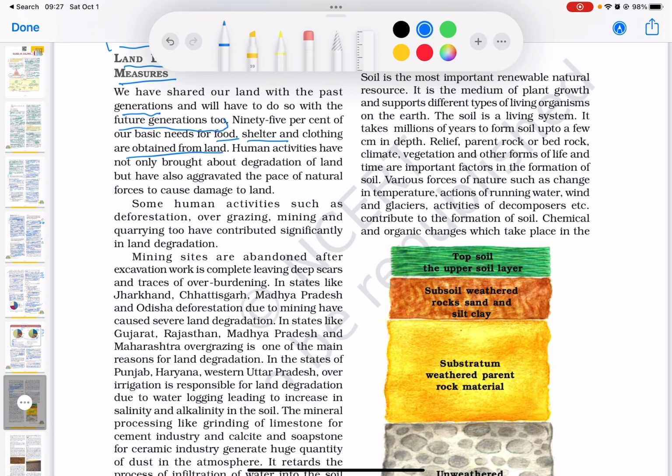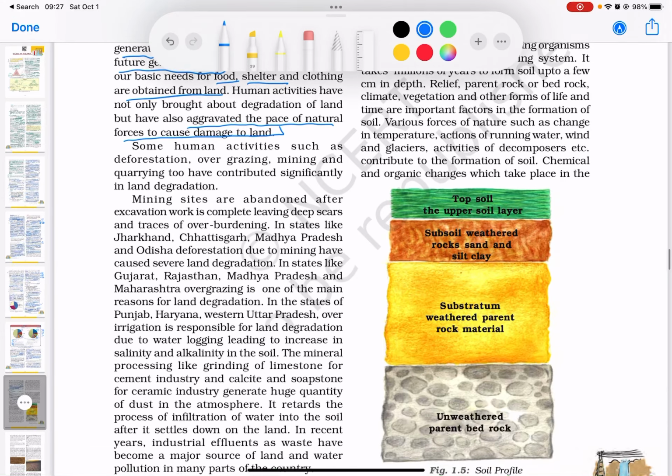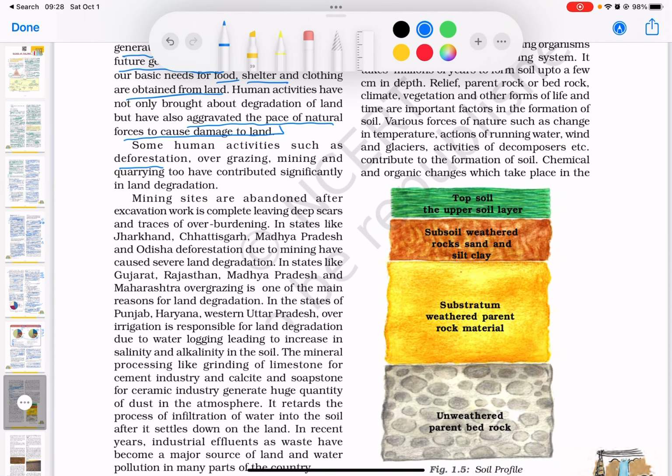Human activities have not only brought about degradation of land, but have also aggravated the pace of natural forces to cause damage to the land. Now, some human activities such as deforestation, overgrazing, mining, and quarrying too have contributed significantly to the land degradation. So, these are the activities which cause land degradation. Okay, now let's look at mining. Mining sites are abandoned after excavation work is complete, leaving deep scars and traces of overburdening. In states like Jharkhand, Chhattisgarh, Madhya Pradesh, and Odisha, deforestation due to mining has caused severe land degradation.